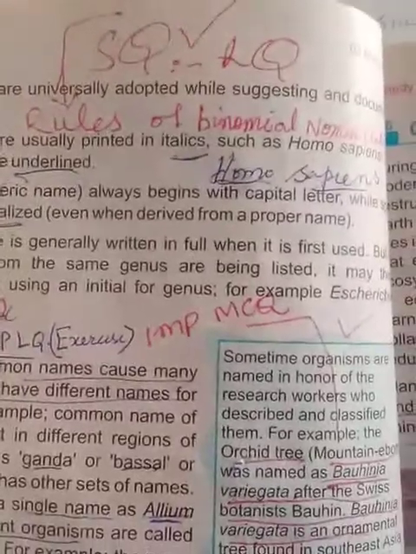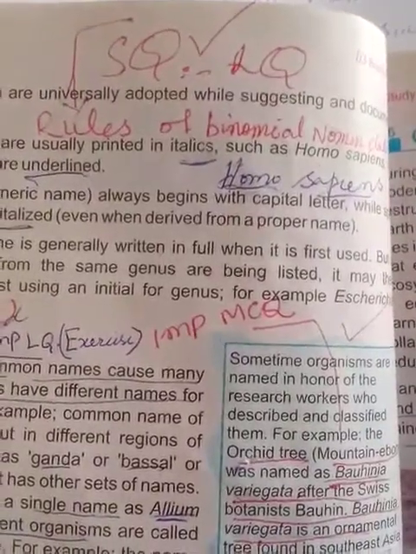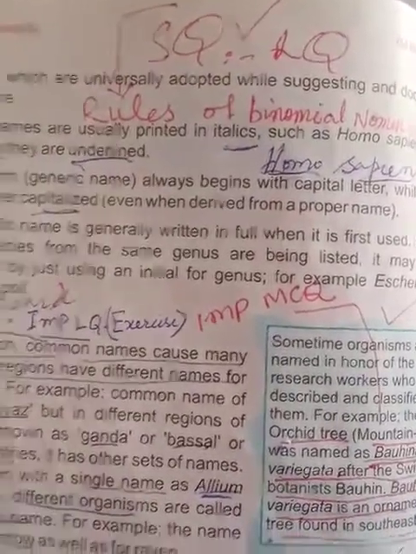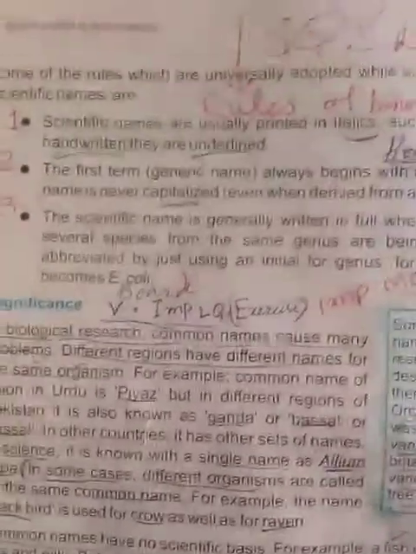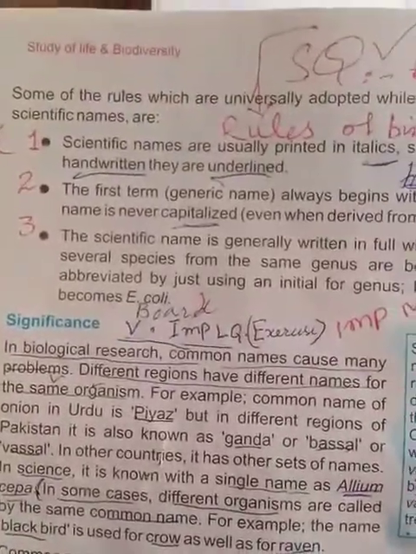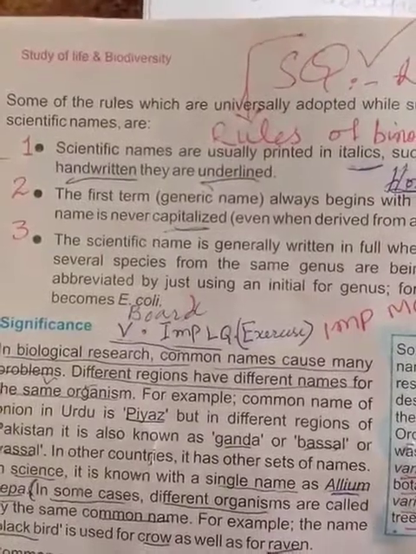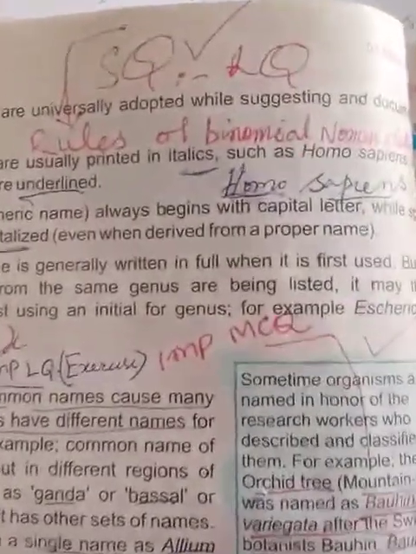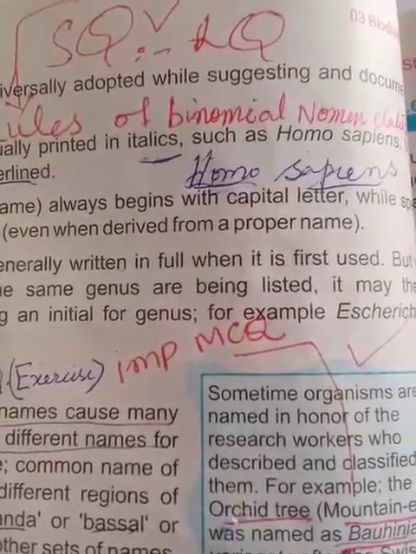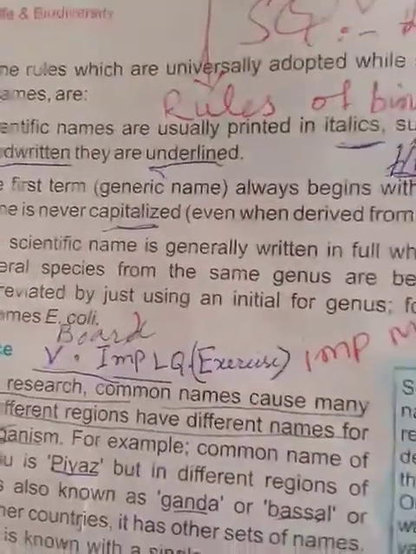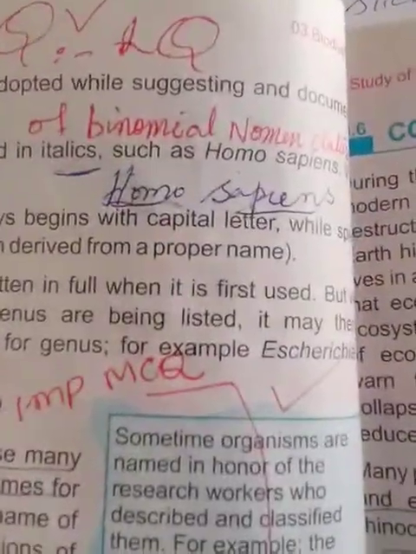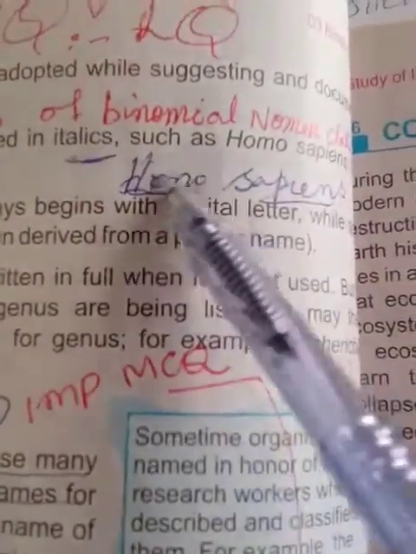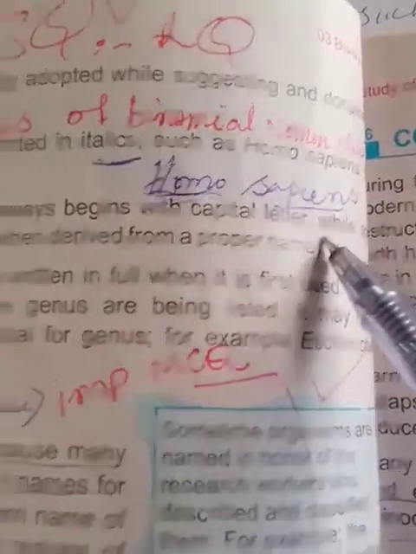Ninth class. Today we are going to study the rules of binomial nomenclature. There are three rules discussed here. The first rule is that scientific names are usually printed in italics, such as Homo sapiens, while when they are handwritten they are underlined. Homo underlined, sapiens underlined.